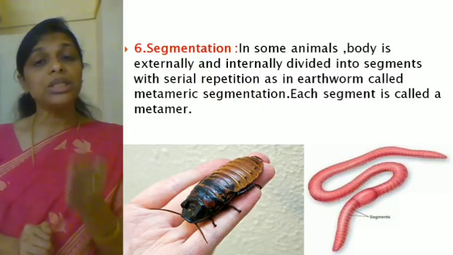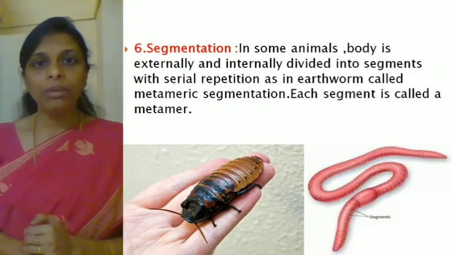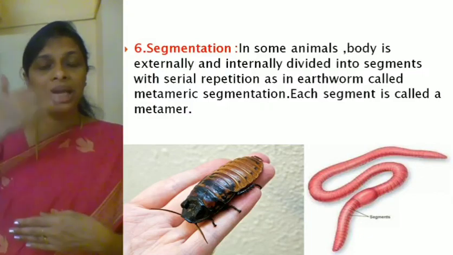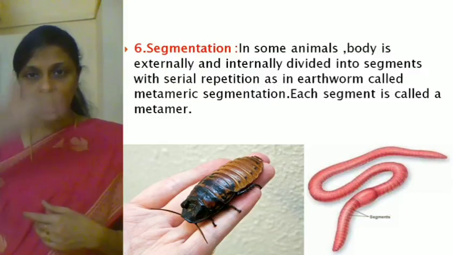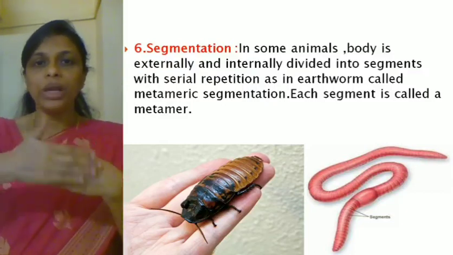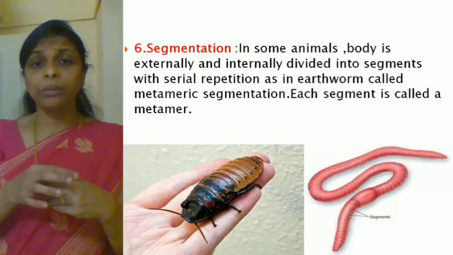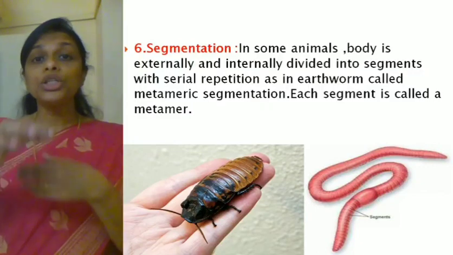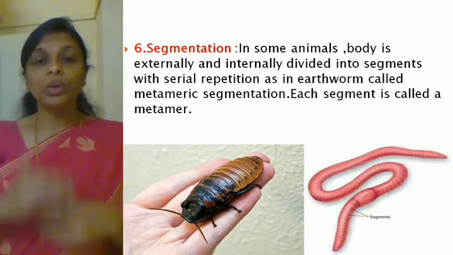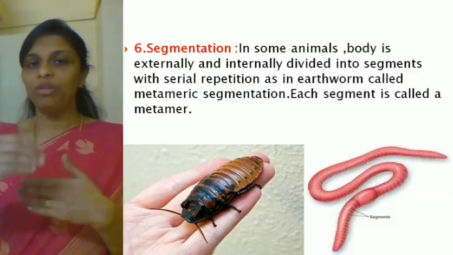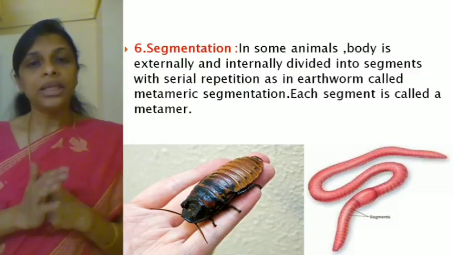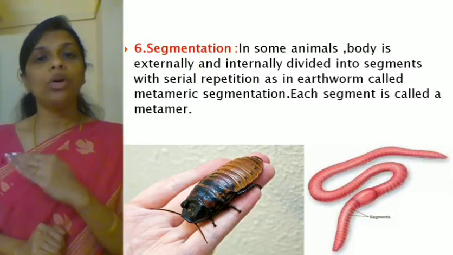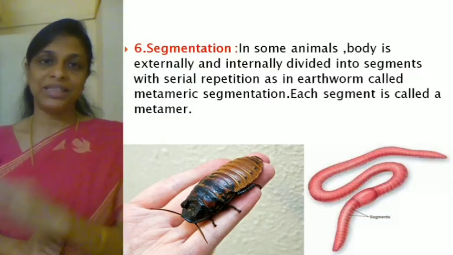Okay, so metamerism is found only in phylum Annelida. Why? Because there the body is divided into segments both externally as well as internally. It is just like boxes which are arranged one behind the other. In each segment you find organs, and in the next segment you also find the same organs. That is, repetition of organs will be found. Such a segmentation is called metameric segmentation, or that phenomenon of segmentation is called metamerism.